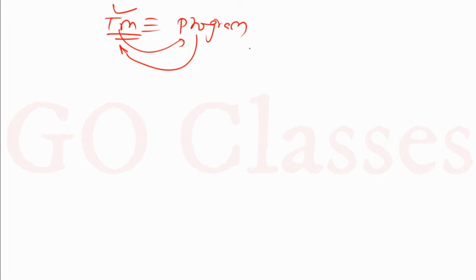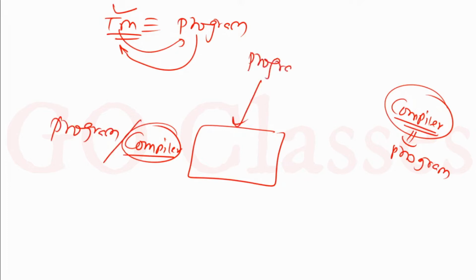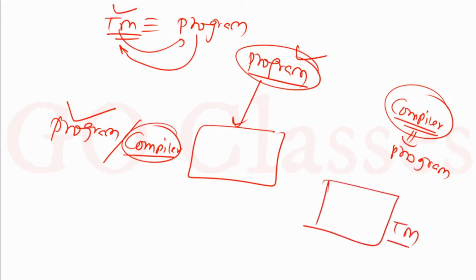Now, a compiler is also a program. Of course, this is a very big program. Compiler is also a program, and the input of this program is also a program. So this is a program which takes as input another program. Similarly, in Turing machines also, we can have Turing machines for which the input is also a Turing machine.